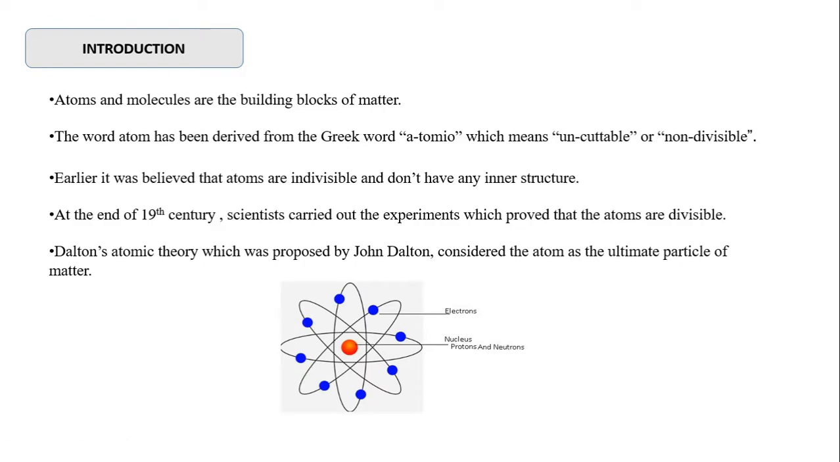The word atom has been derived from the Greek word atomos. It means uncuttable or non-divisible. Earlier it was believed, according to Dalton's atomic theory, that atoms are indivisible and cannot be divided further. But at the end of the 19th century, scientists carried out many experiments which proved that atoms are divisible.